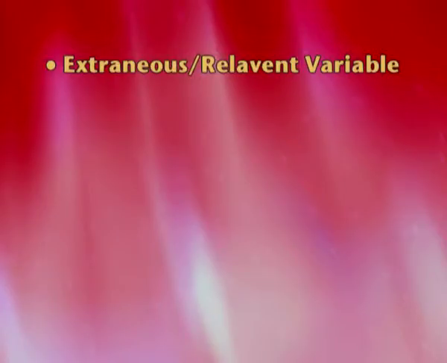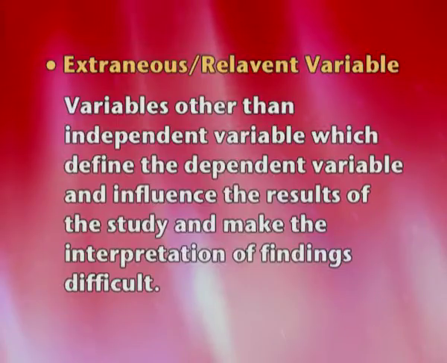Third is the extraneous variable. Now this is a very irrelevant variable. Variables which are other than the IV and that has an impact on the research will spoil the research. So the basic idea is to control these variables so that the better impact of IV is on DV. Variables other than IV which influence the dependent variable and the results of the study and make the interpretation of findings difficult. So obviously these have to be controlled.